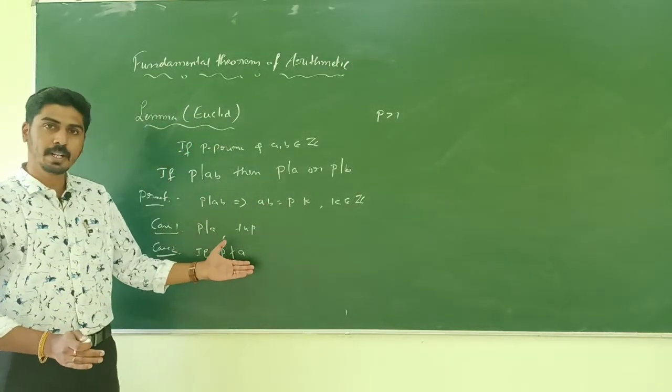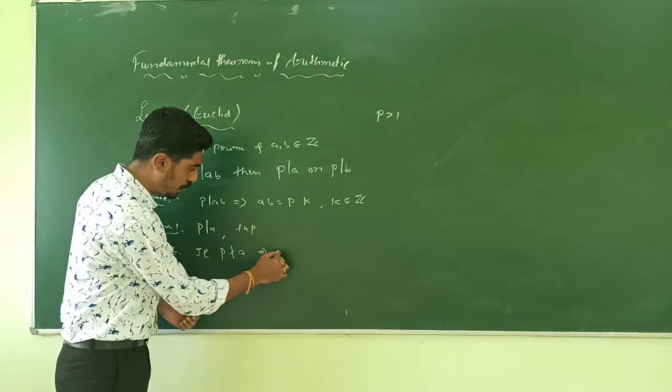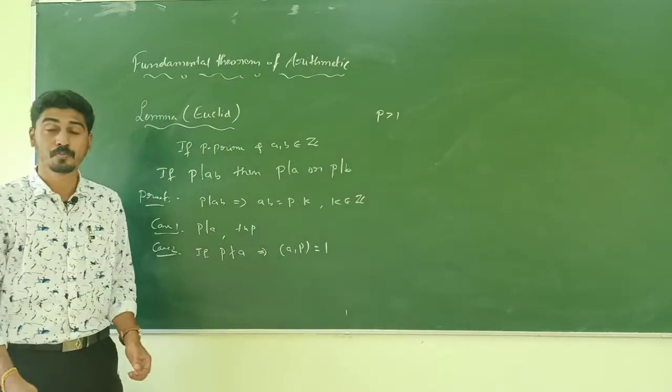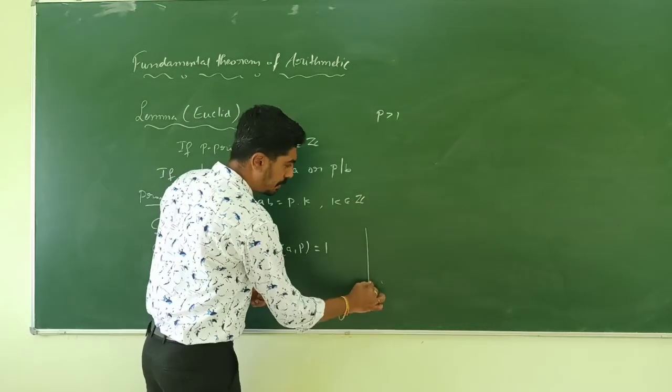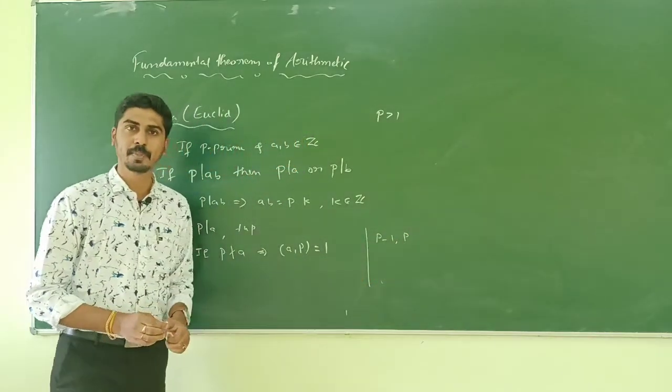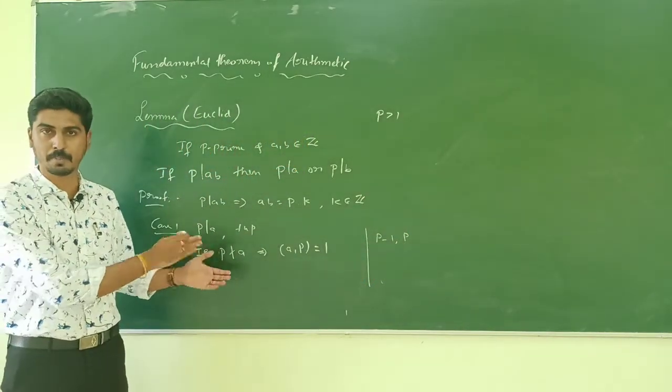If P does not divide A, then the GCD of A and P is 1. Why? The divisors of P are 1 and P. There are only two divisors as P is a prime number.